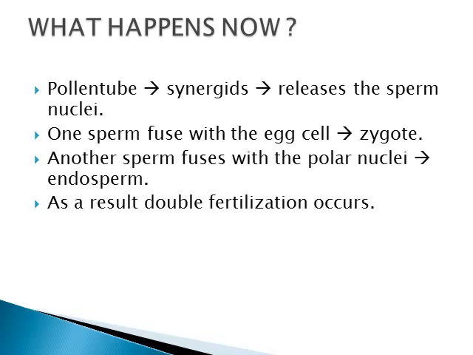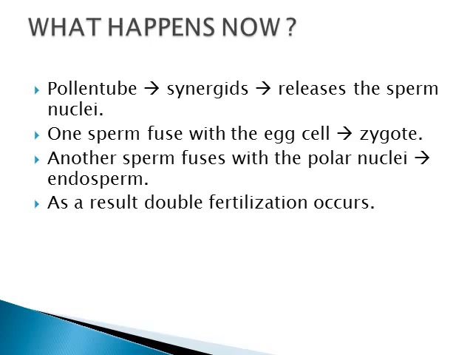One sperm fuses with the egg cell and forms a zygote, and another sperm fuses with the polar nuclei present at the central region and forms the endosperm. So 2 fusion processes take place, and this results in double fertilization.